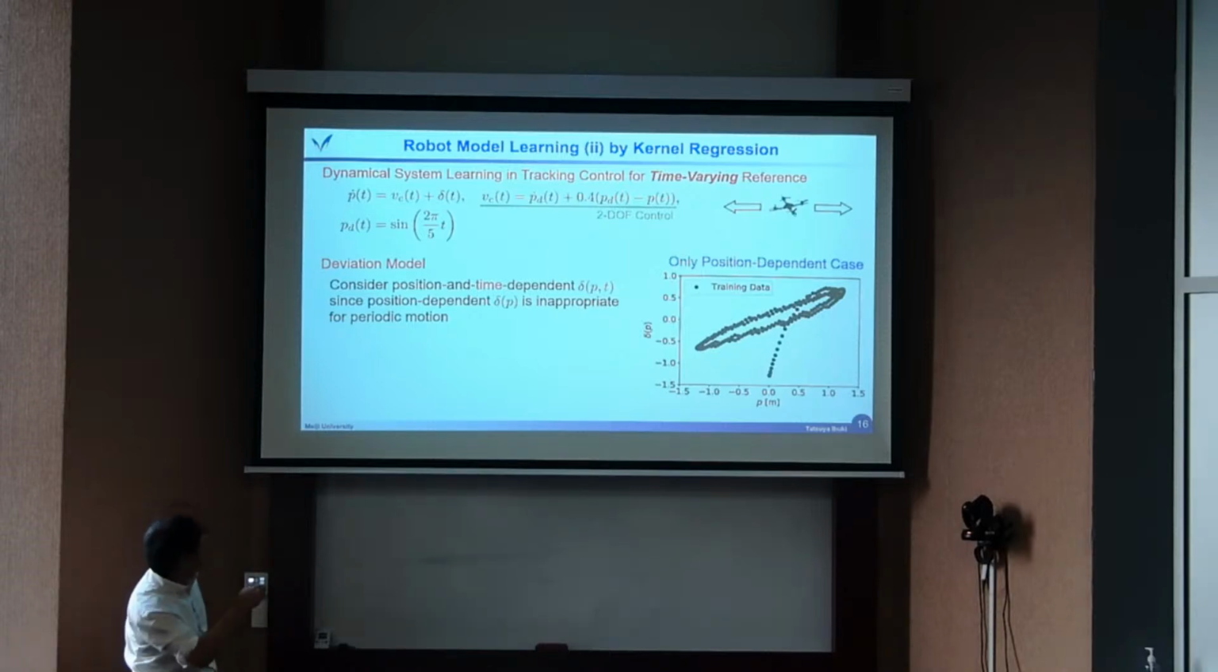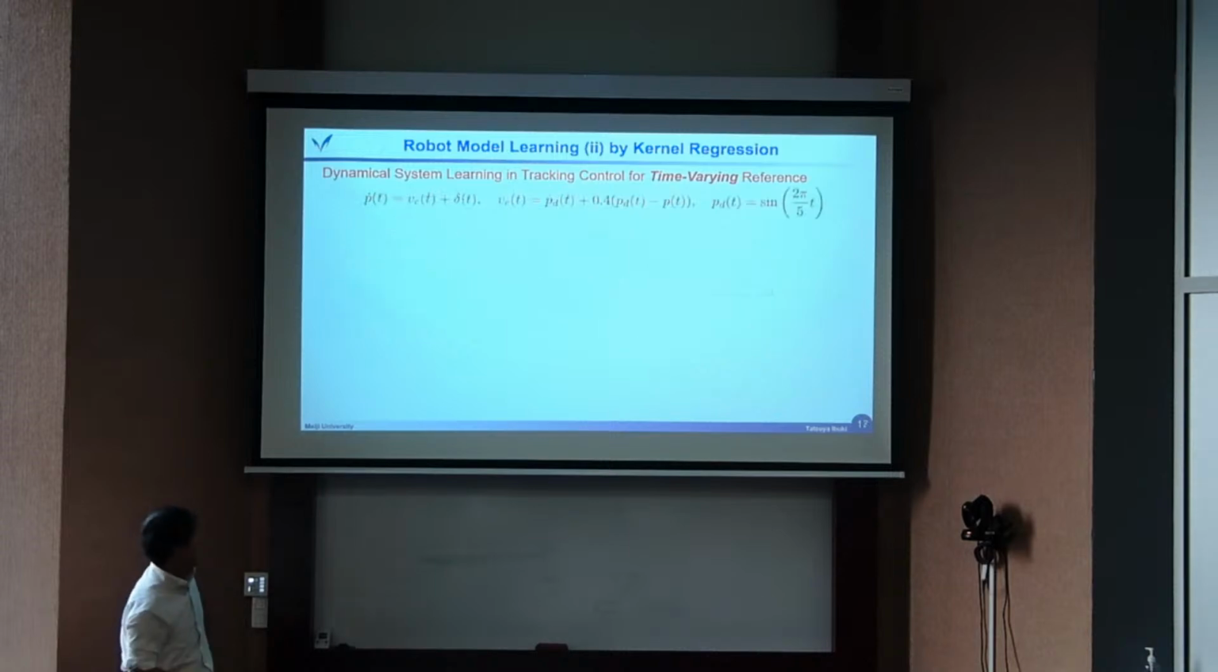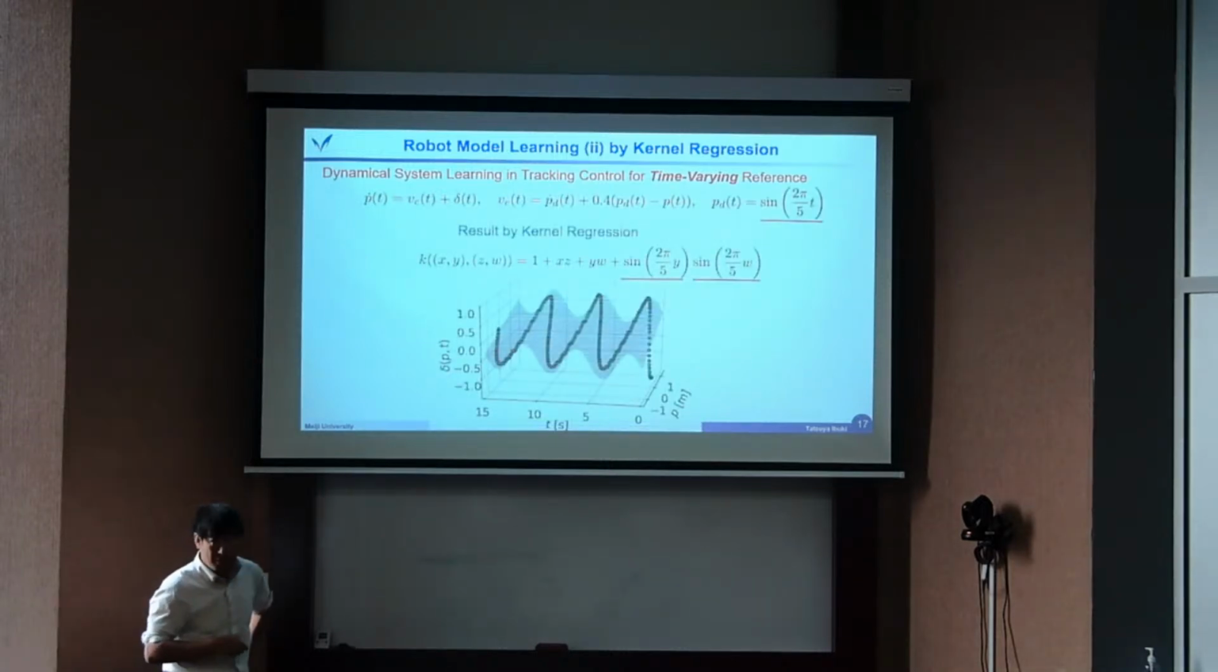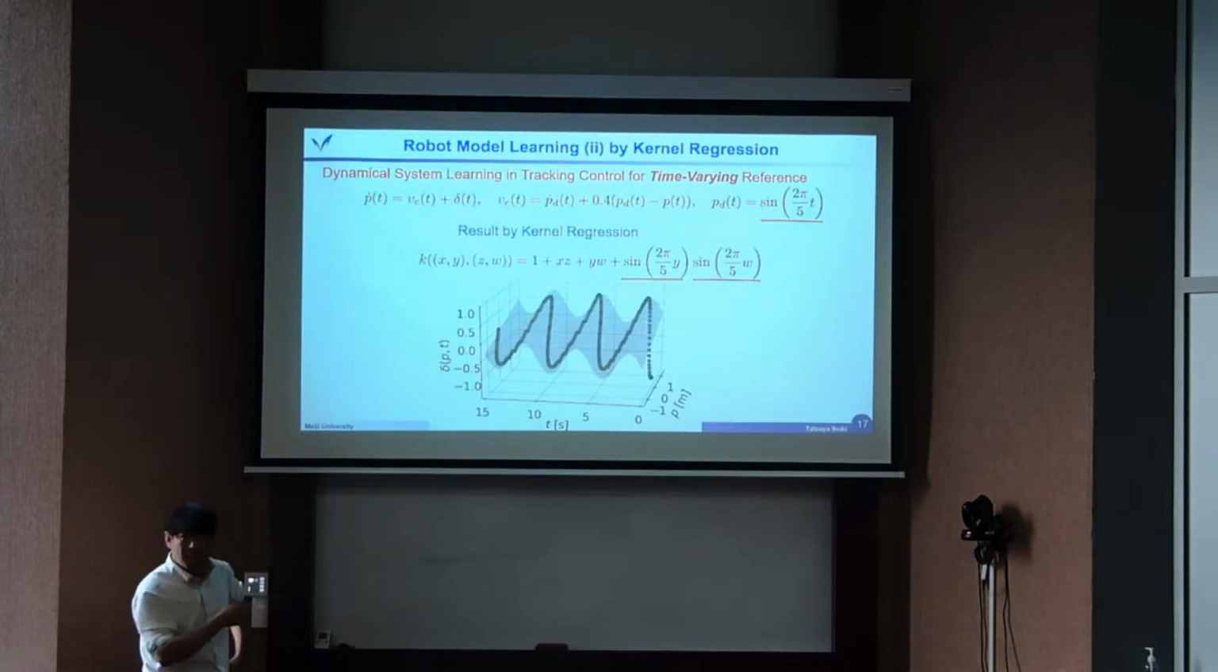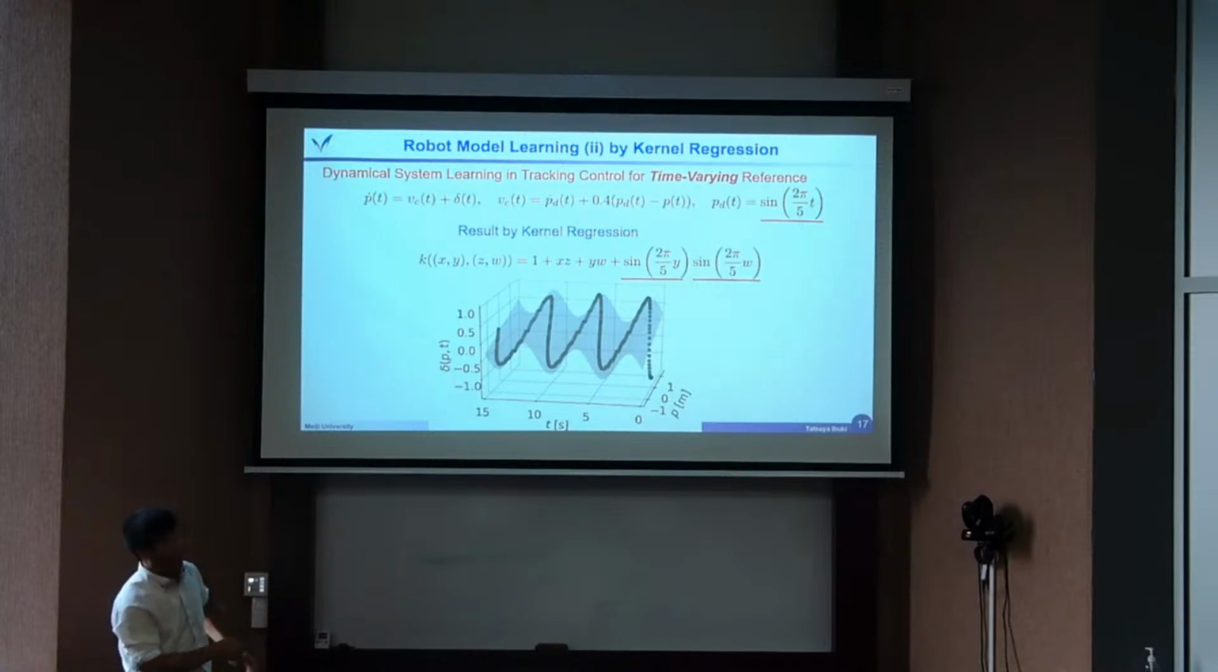So now let's focus on this control structure. The desired trajectory is based on the time, prior knowledge. So we consider the delta structure, delta of P and T. Then this is a learning result. So these dots are the actual training data, and this curved plane is the learning result. You can see that it fits the actual data.